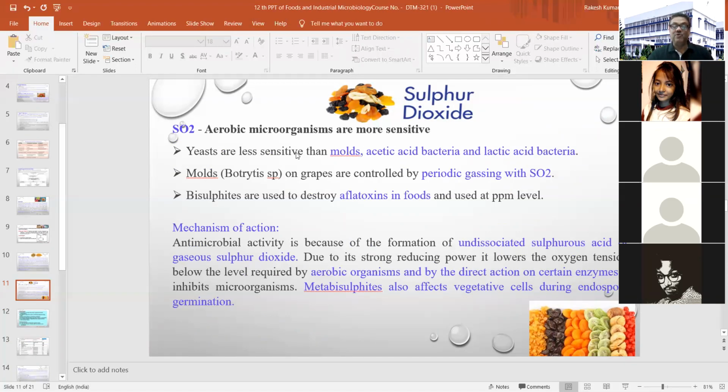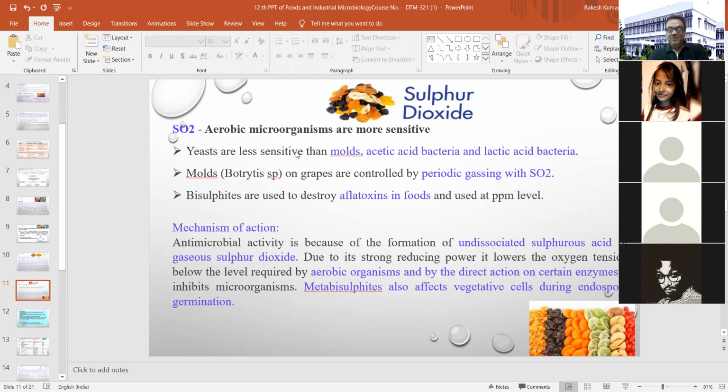Then mold, that is Botrytis species, on grapes is controlled by periodic gassing with sulfur dioxide. In our state, in Muzaffarpur district, where lychee is produced, people are using this particular sulfonation process for preserving lychee. And bisulfite is also used to destroy aflatoxin in food, especially when it is used at ppm level.